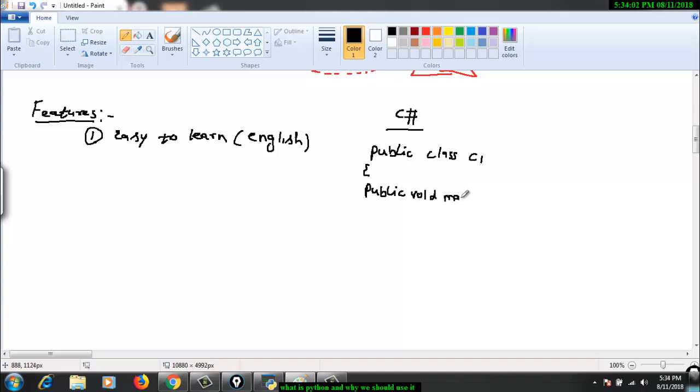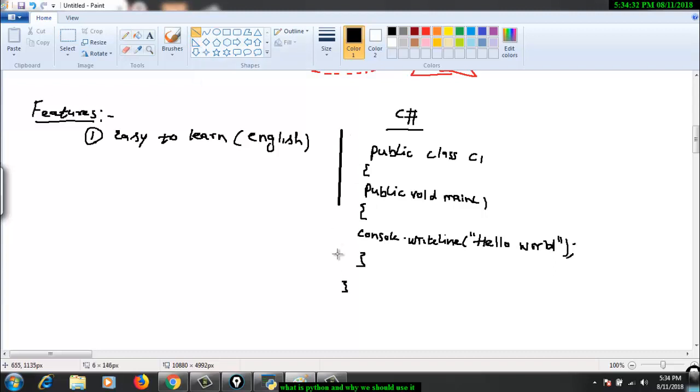And inside that you will write Console.WriteLine, and in this WriteLine you will say print hello world for me, right? So this is how you will write a typical hello world program in a C# console application, right?